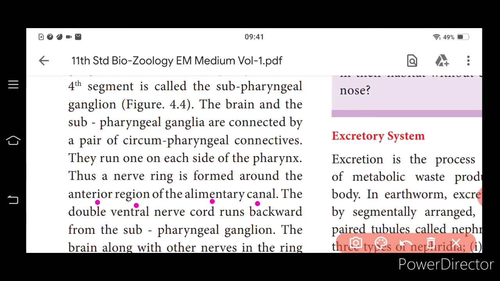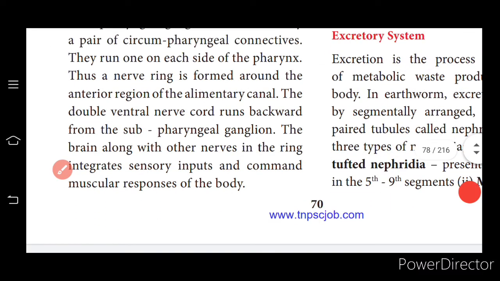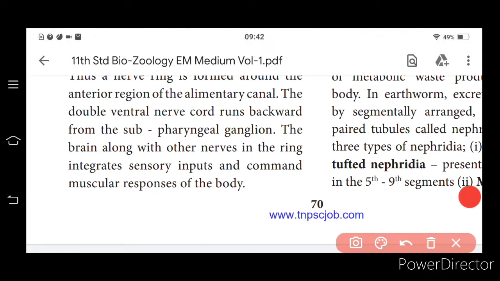The double ventral nerve cord runs backwards from the subpharyngeal ganglion. So two ventral nerve cords run backwards from the subpharyngeal ganglion. The brain along with the nerve ring integrates sensory inputs and commands the muscular response of the body. So whatever is happening with respect to the muscle, it is responding through the ventral nerve cord. Then coming to the